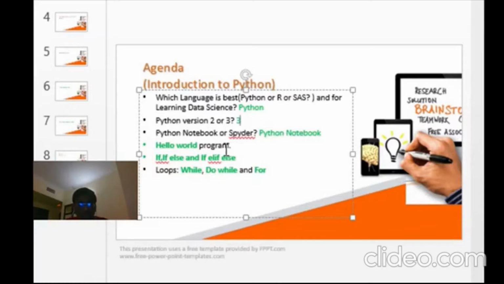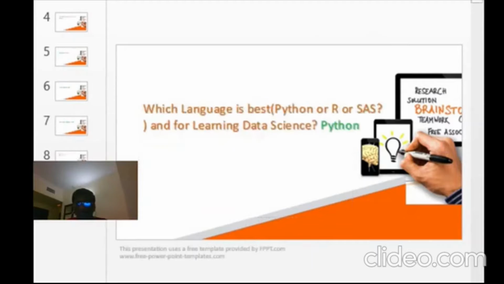Then after that we will see the hello world program initially. Like in any other language, C, Java, the first program is the hello world program, which I will explain. After that, we will see what is the if statement, else if statement, and if else statement. And finally loops we will discuss, like while loop, do while loop, for loop, all this we will discuss. So this is the agenda of this current session. Let us move on to the next slide.